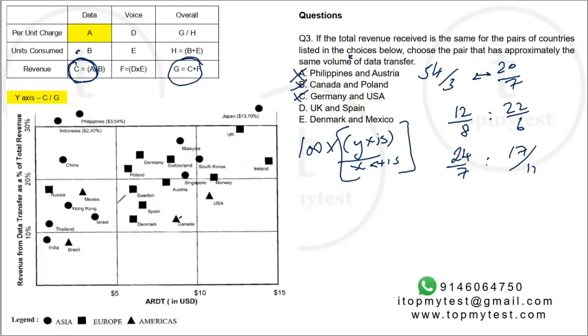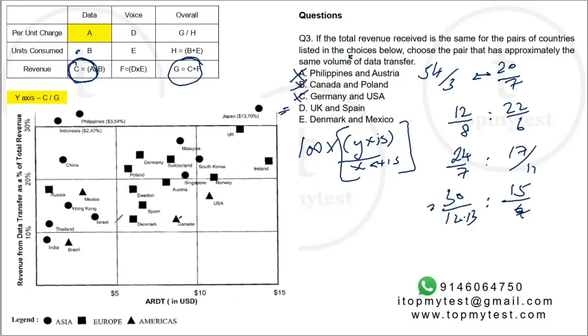Spain is here. UK is here. Okay. UK is roughly about 30 divided by 12 or 13. Spain is roughly about 15 by 6. This looks 6 or 7. Right, 12, 13. This looks pretty similar. We'll come back to this. And last one is Denmark and Mexico.